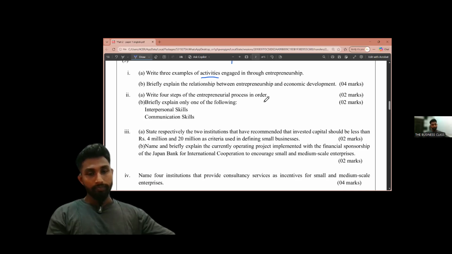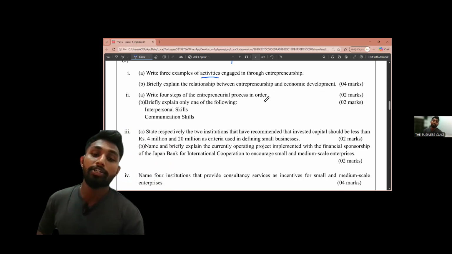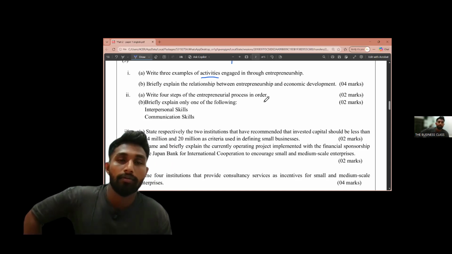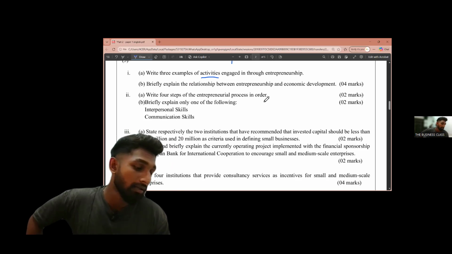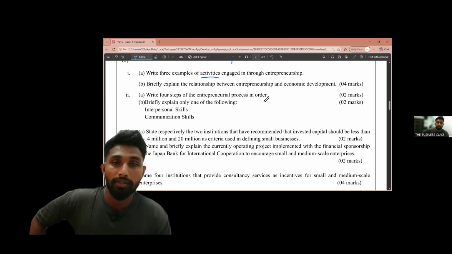Then the next one, managing the created enterprise, or we can say start the action plan. Then finally they can get the outcome or the results, or we can say harvesting. Write down harvesting. The final step is harvesting.